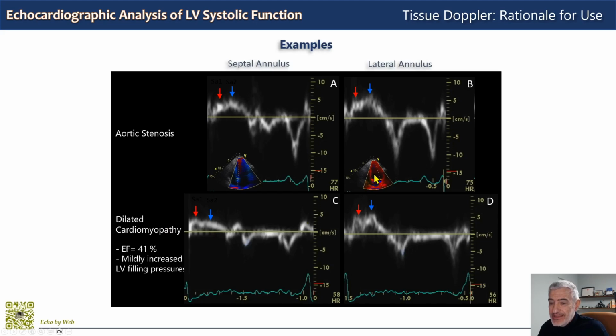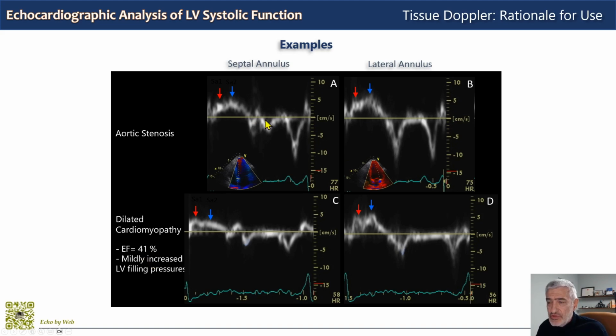And in this slide we have a couple of examples of the use of tissue Doppler analysis of the mitral annulus in a patient with aortic stenosis and normal ejection fraction, the upper panels, septal TDI here and lateral tissue Doppler on the right, and in a patient with dilated cardiomyopathy, moderate reduction in ejection fraction, and mild increase in left ventricular filling pressures.